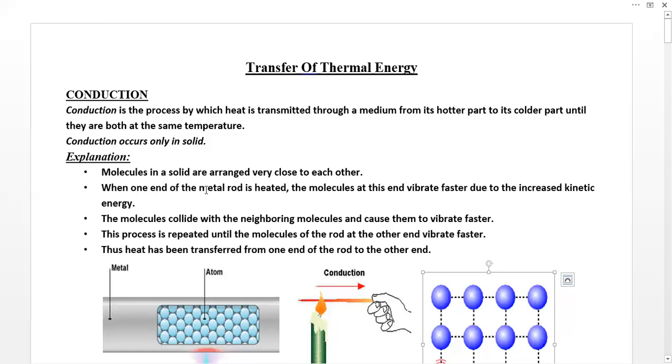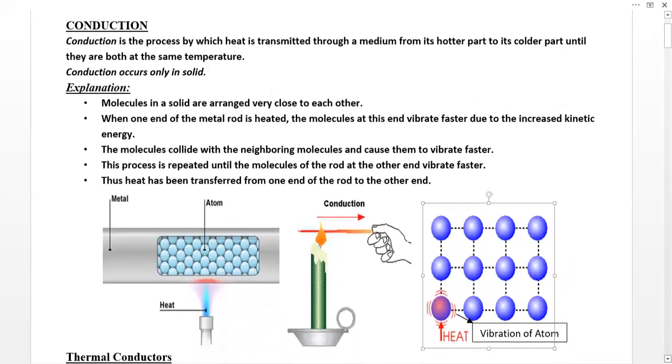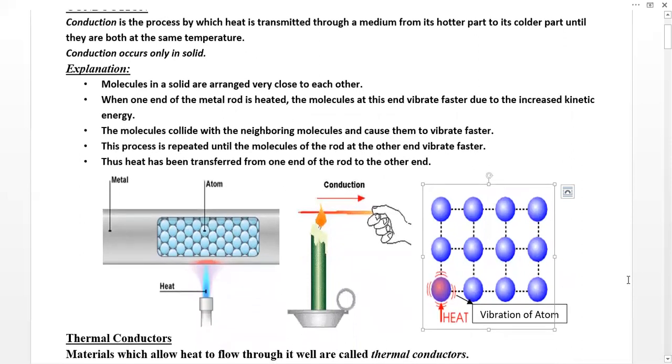When one end of the metal rod is heated, the molecules at this end vibrate faster due to increased kinetic energy. As you can see in this figure, when we provide heat, the molecules are very closely packed, so by receiving the heat, they will vibrate. Their kinetic energy will increase.